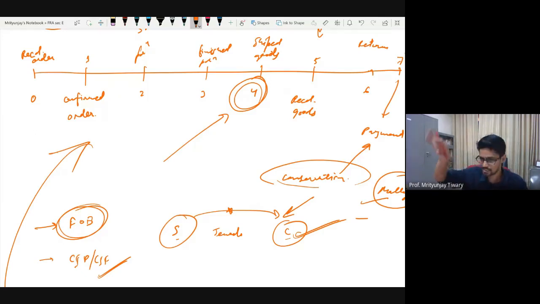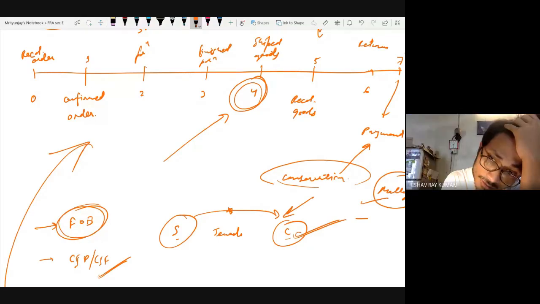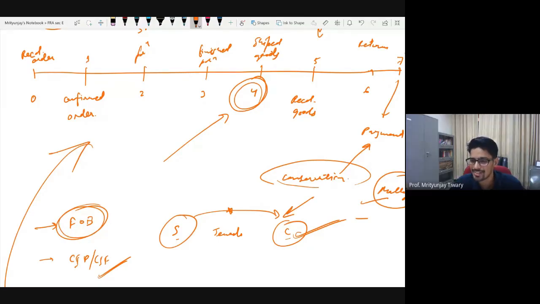Let us say just before the delivery, even within our street itself, the guy gets robbed. Who will bear the losses? Buyer? The buyer is not going to bear the losses. Buyer will bear the losses only after the person has delivered the goods. Until the moment of delivery, seller is bearing all the losses.